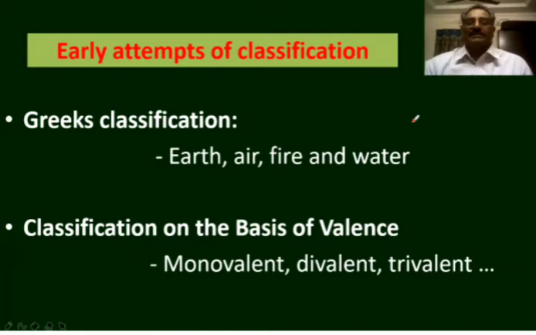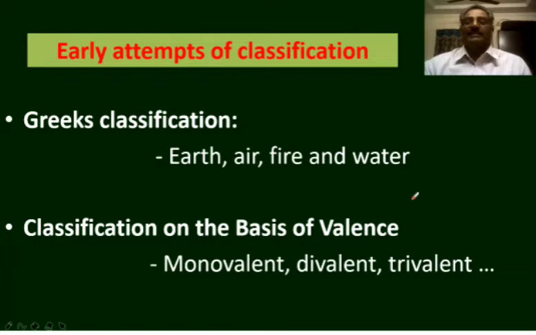Let us go to another classification on the basis of valence. You know that valence is the combining capacity of an element. Different elements possess different values of valence. That is, they have different combining capacities. After knowing the importance of valence, the scientists classified the elements on the basis of valence as monovalent elements, divalent elements, trivalent elements, and so on.